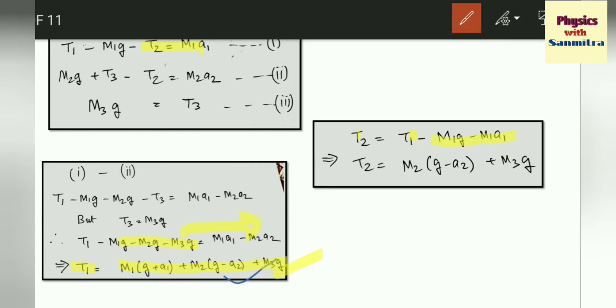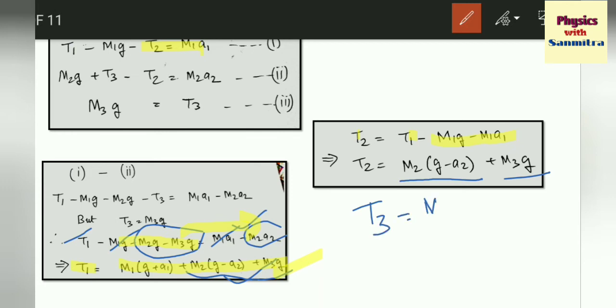So t2 is equal to t1 minus m1g minus m1a1, and these terms will remain, and that will become m2(g minus a2) plus m3g. That means just this much part of t1. And we already know t3 is equal to m3g. So the largest tension is t1 here.